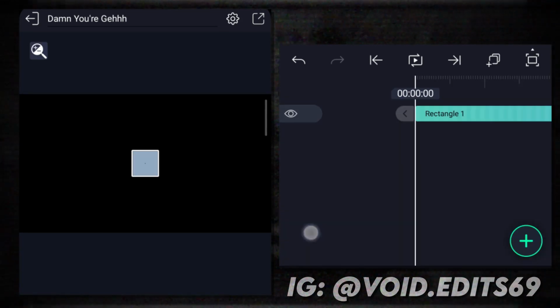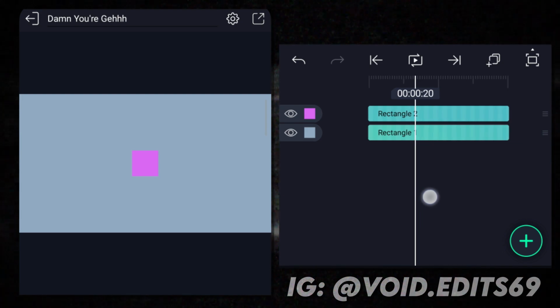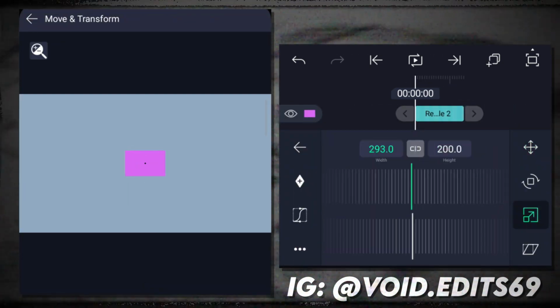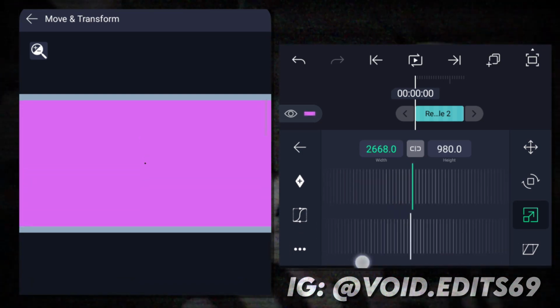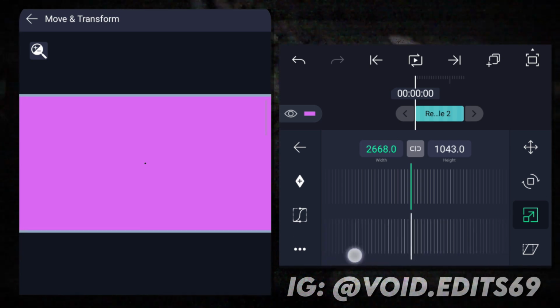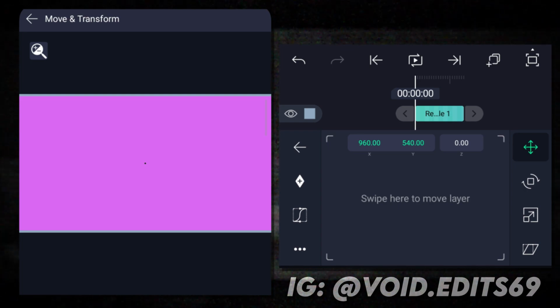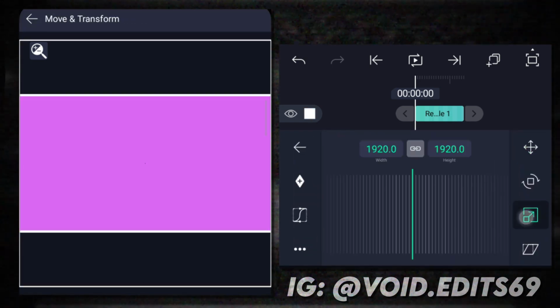First add a shape layer, then fill the composition area. Again, add a shape layer, then cut the layers. Click on the second layer and follow my steps. Once you're done with that, click on the first layer, change the color into whatever you like. And now, just follow my steps.